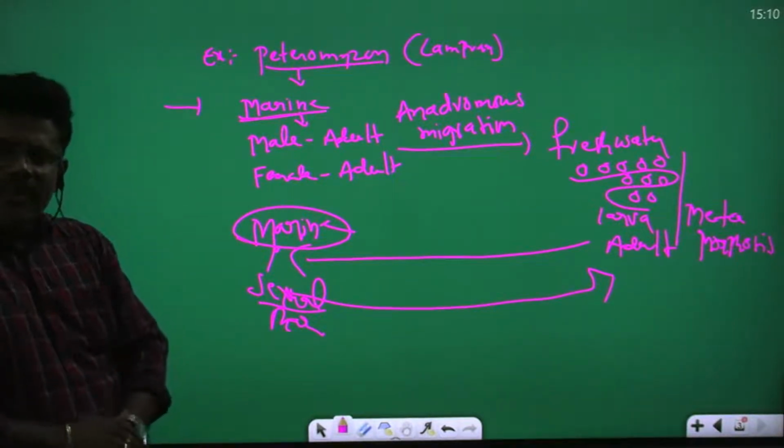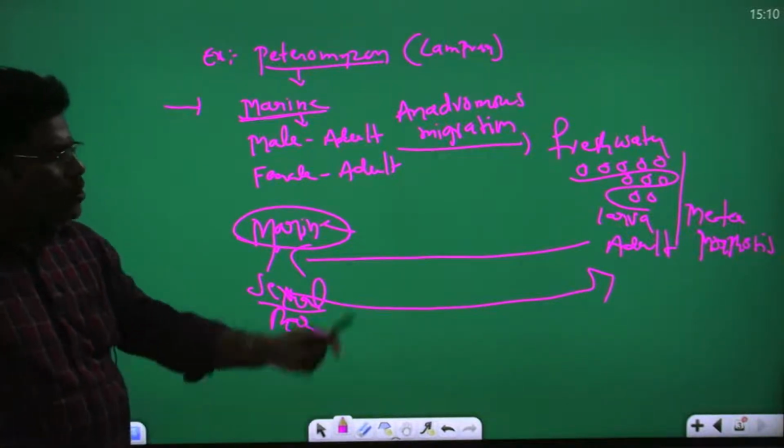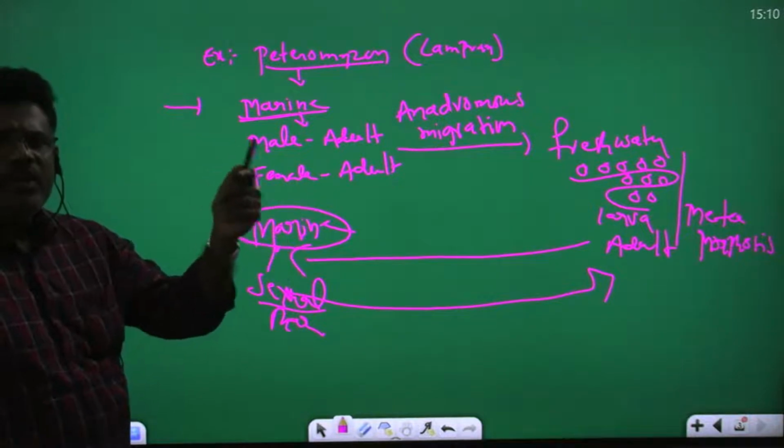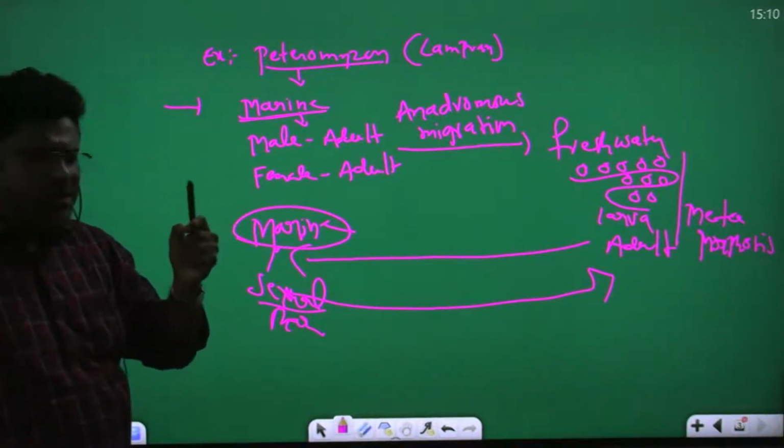After copulation, the male will die. After spawning, the female also dies. Spawning means eggs; in fresh water, eggs are there. So Petromyzon eggs develop into larvae, and larvae develop into adults.